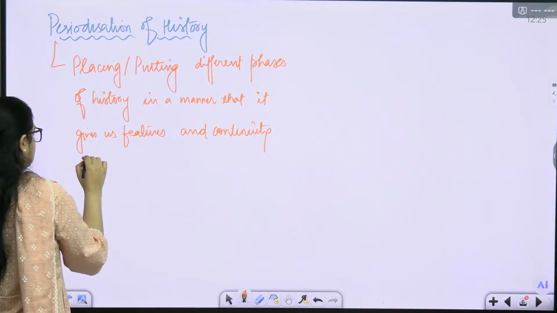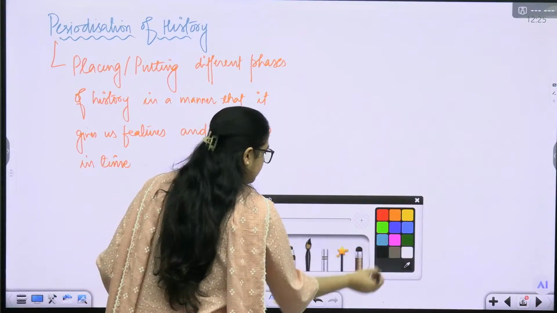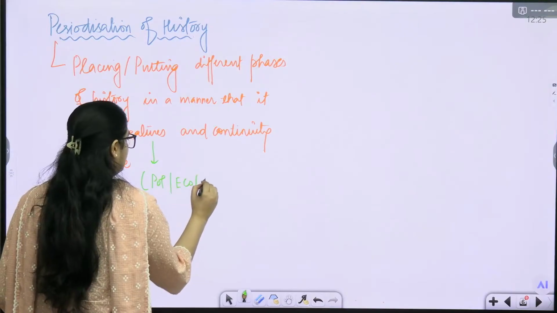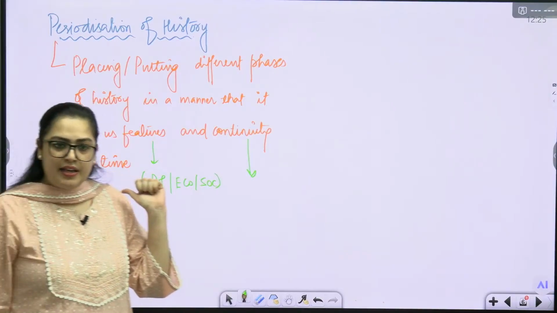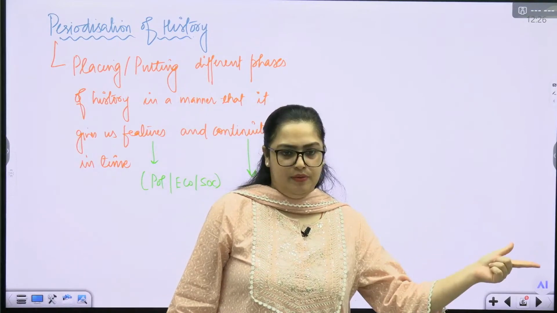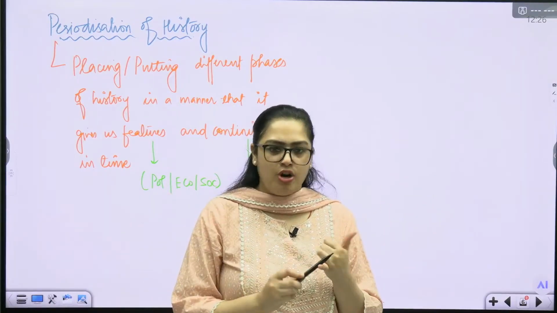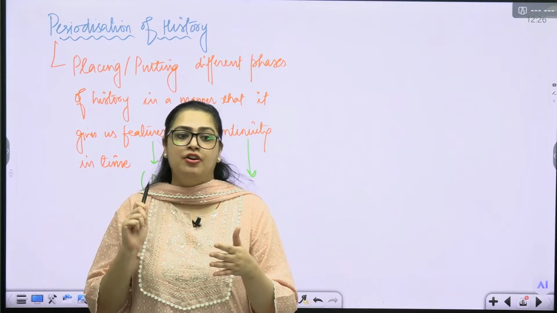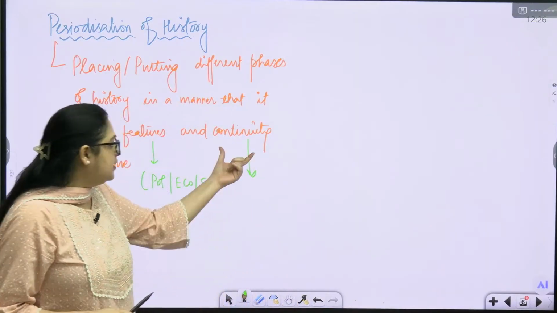Continuity in time. What is the meaning of continuity here? Features means political, economic, social. Continuity shows how we have reached from the Indus Valley civilization to the Vedic period. Because if you compare both cultures, they are very different. The kind of pots they made, the lifestyle they had, the religion they followed, the houses they had, and the geographical region is totally different. So that continuity it also shows.